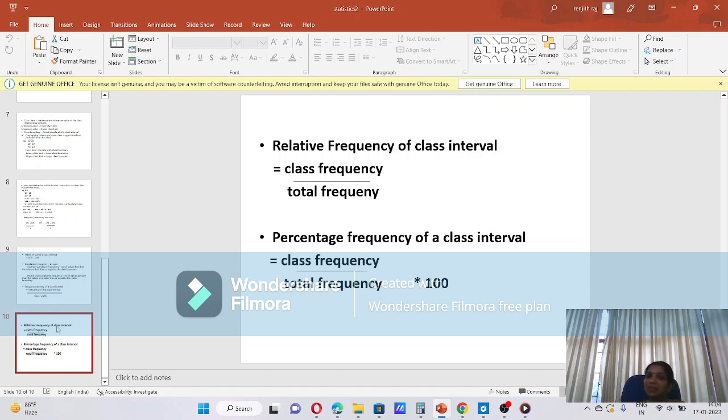The next term, percentage frequency of a class interval. To represent values as a percentage, we multiply that value by 100. We know relative frequency is class frequency divided by total frequency. To find the percentage frequency, we multiply that value by 100. That is class frequency divided by total frequency, times 100.